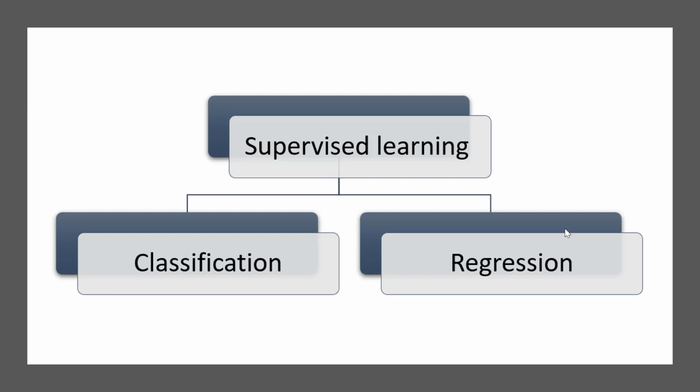So the very first is classification and the second is regression. We will discuss both of these types further in this tutorial series. Additionally, if I talk about real life applications of supervised learning, it is used in image classification, risk assessment, fraud detection, object recognition, etc. We will learn about more applications of supervised learning when we discuss its types.